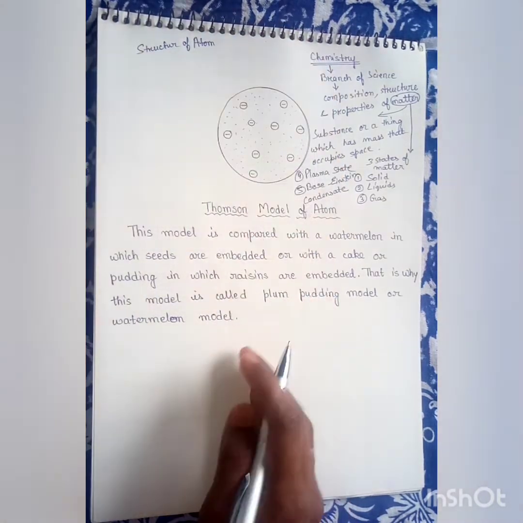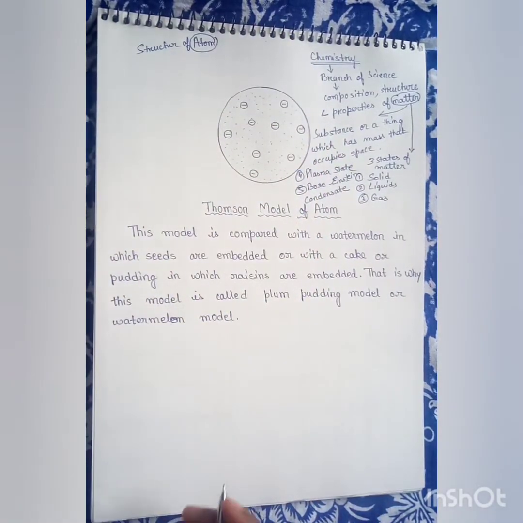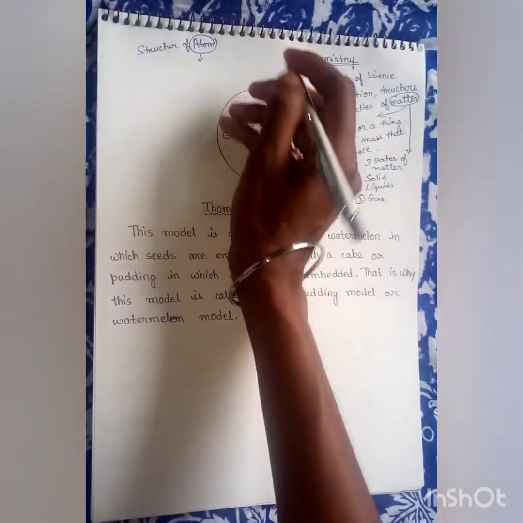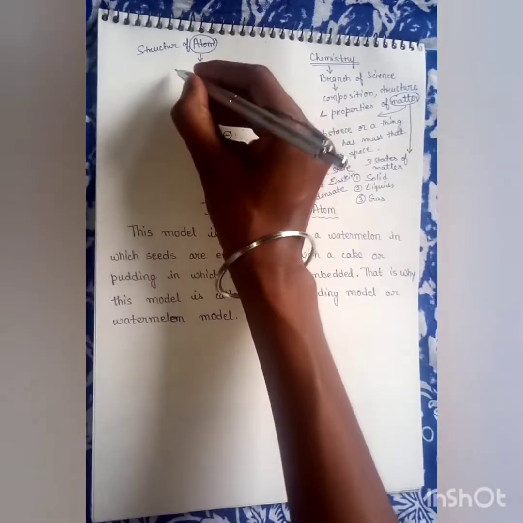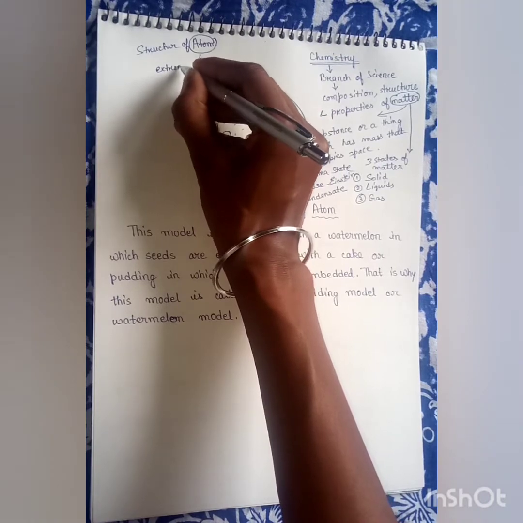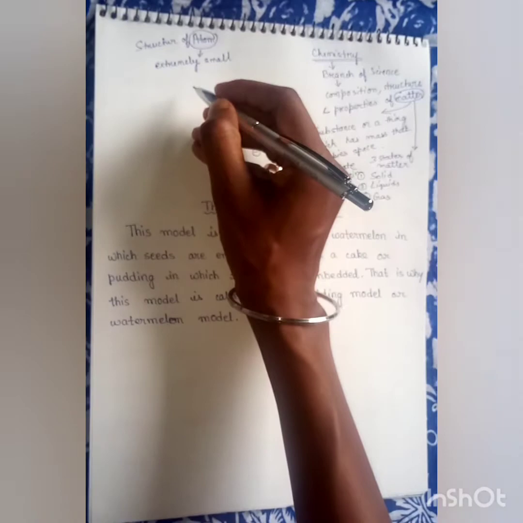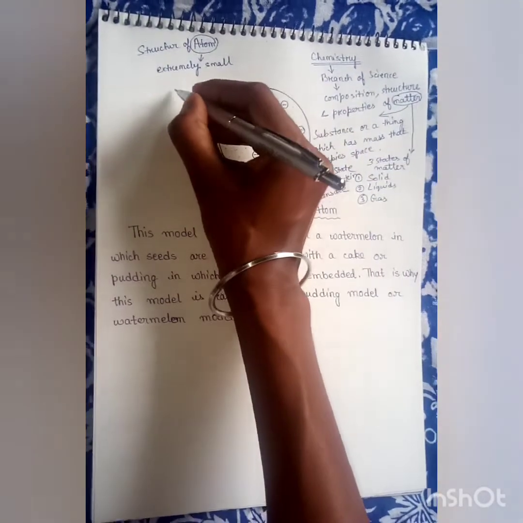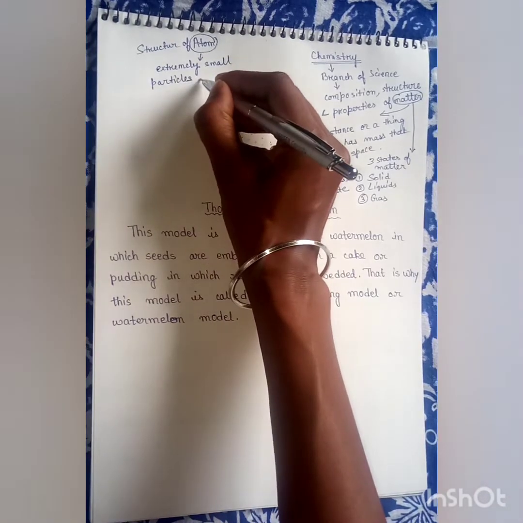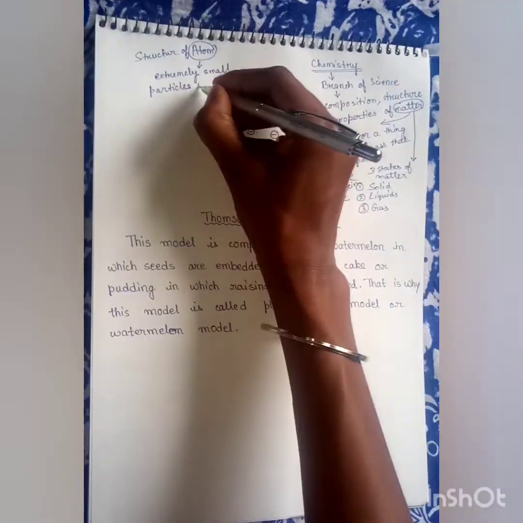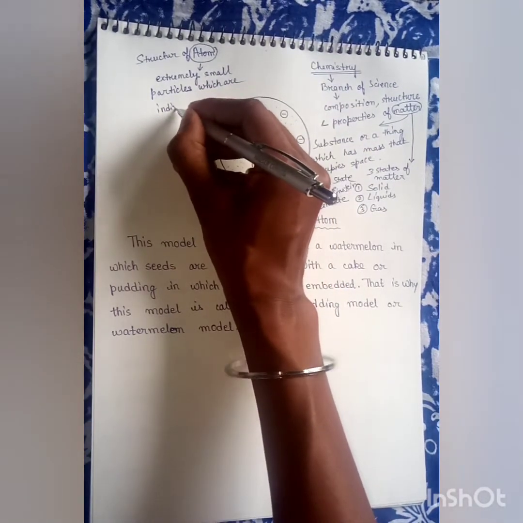Now what do you mean by atom? As defined by earlier scientists, atom is an extremely small particle which is indivisible.